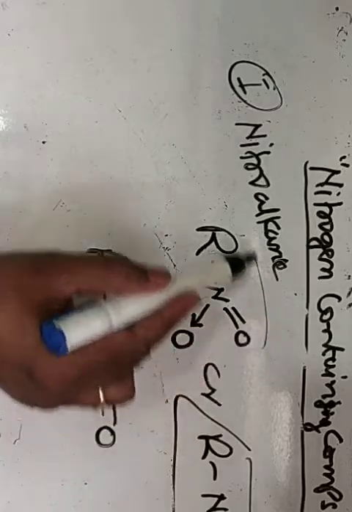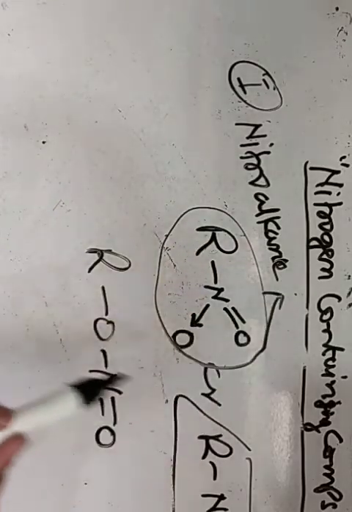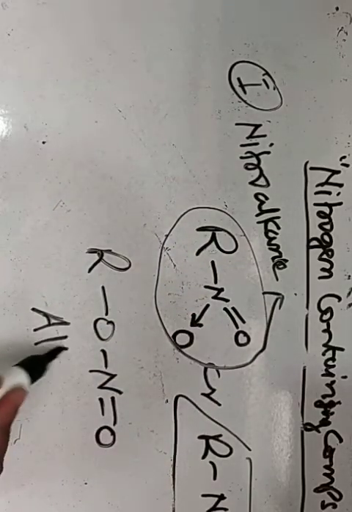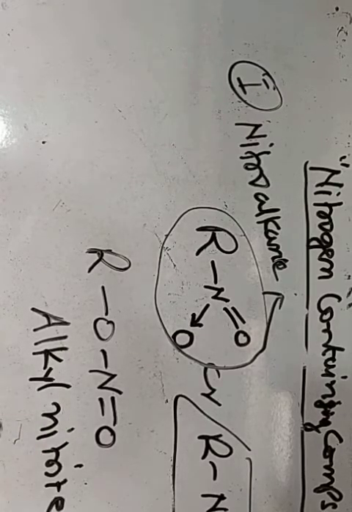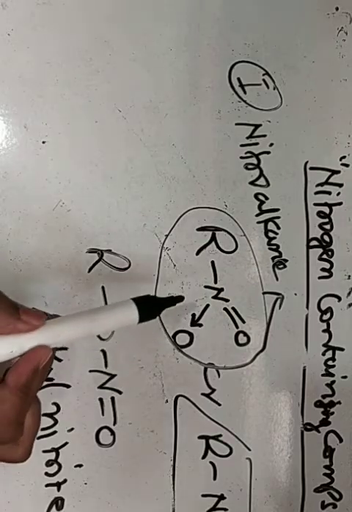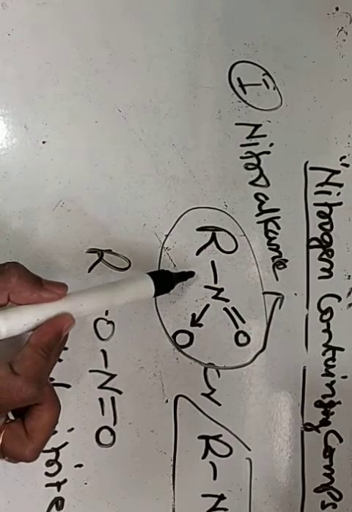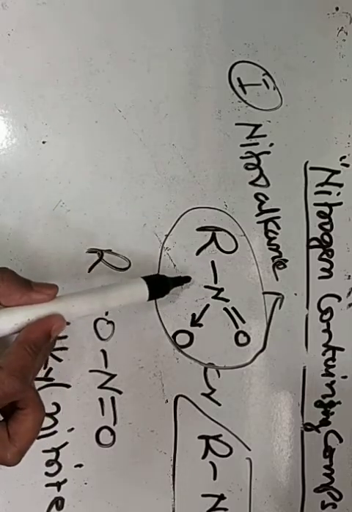So these compounds are known as nitroalkanes and these compounds are known as alkyl nitrites. As far as our syllabus is concerned, we have to discuss properties and preparation of nitroalkanes.